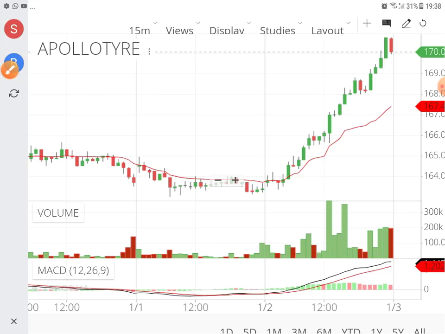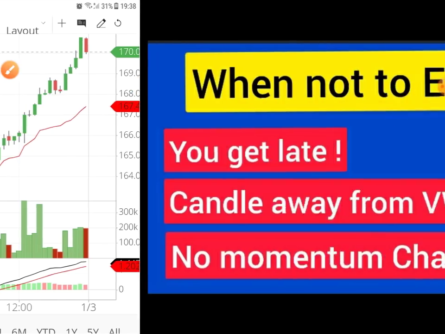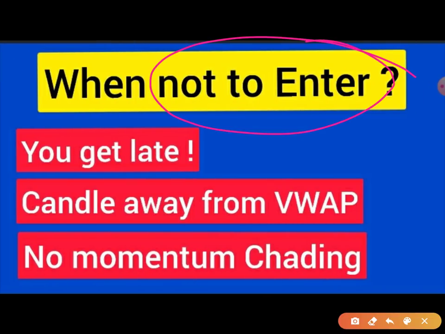Now the very important question which you must ask me: when not to enter the trade. This is also as important as entering into a trade. So simply you don't have to enter the trade once you get late.